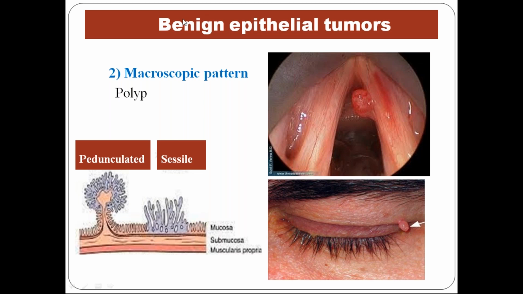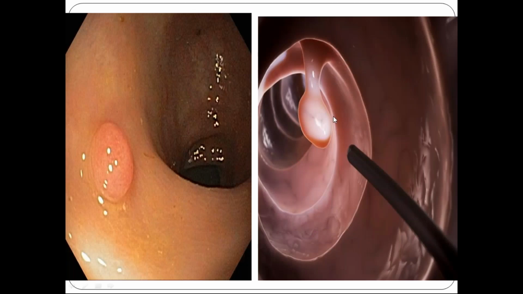So this is on the macroscopic pattern. If we can see it with our naked eye, we need not have the microscope to see it. So that is macroscopic or gross. That is another synonym we use, but this is the specific synonym. Now you tell me from this picture, which is the pedunculated polyp and which is the sessile polyp? What is this polyp, is it pedunculated or sessile? Very good, pedunculated, ma'am. Yes. So this is the polyp and this is the stalk. And here you cannot see the stalk, so this is a sessile polyp. This is the endoscopic biopsy.